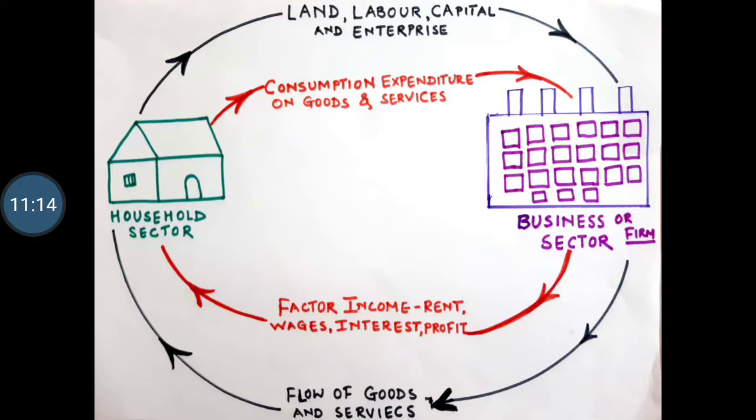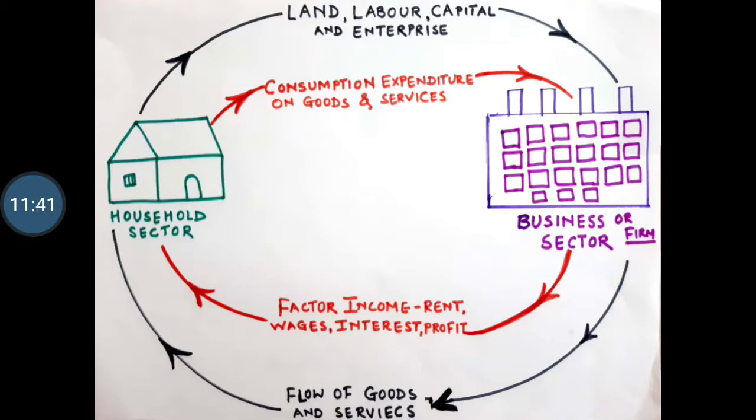The outer circle I am talking about, the circle in black color, goes from the household sector to the business sector and from the business sector to the household sector. So why is it called real flow? Because that is the flow of factor services from the household sector to the business sector and the corresponding flow of goods and services from the business sector to the household sector.